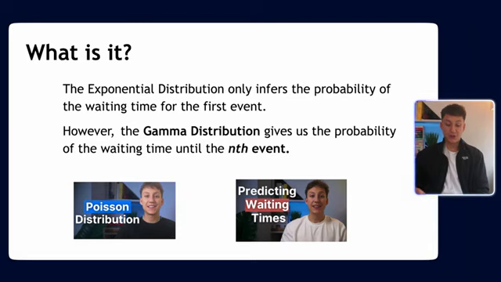Now, the gamma distribution is basically an extension of the exponential distribution. The exponential distribution only infers the probability of waiting until the first event happens, but a gamma distribution infers the probability of waiting until the nth event happens. So you can see it's kind of a generalization, extending what we're trying to calculate into n times instead of just one time.